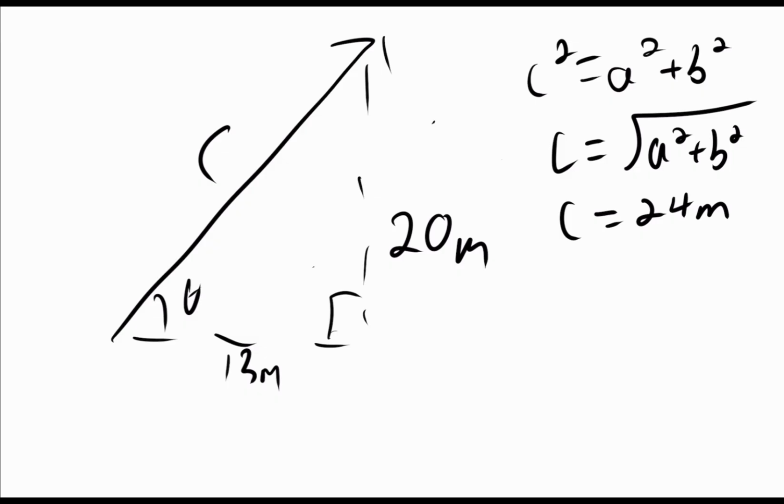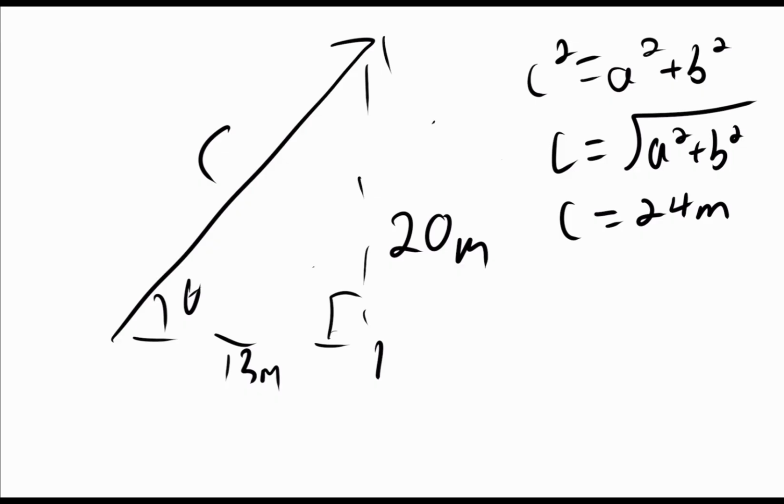And the function that deals with opposite over adjacent is going to be tan. So we have tangent of theta is 20 meters over 13 meters, meaning theta is going to be the inverse tangent of 20 over 13.